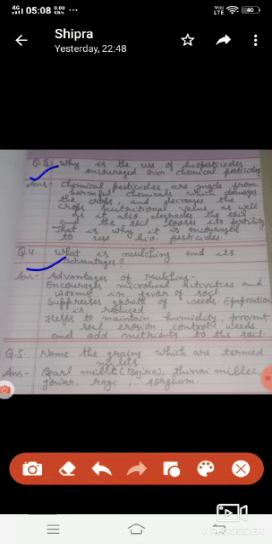Answer. Advantages of mulching: encourages microbial activities and worms in favor of soil, suppresses growth of weeds, evaporation is reduced, helps to maintain humidity, prevents soil erosion, controls weeds and adds nutrients to the soil. Question number 5 related to higher order thinking skills: name the grains which are termed millets: pearl millet, bajra, thinai millet, jowar, ragi, sorghum.